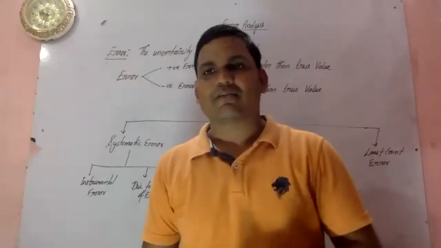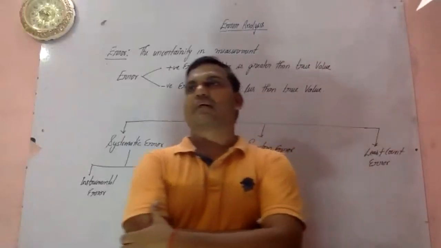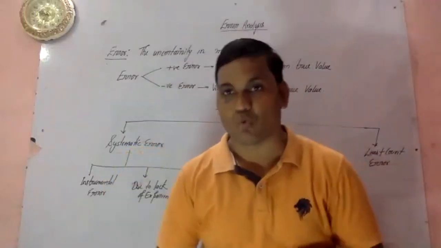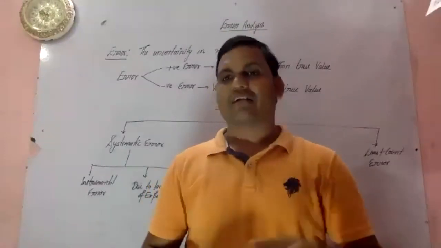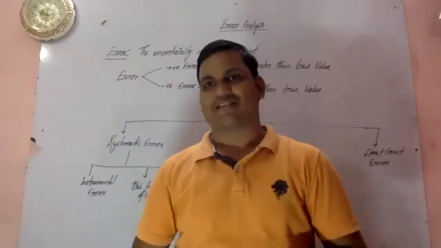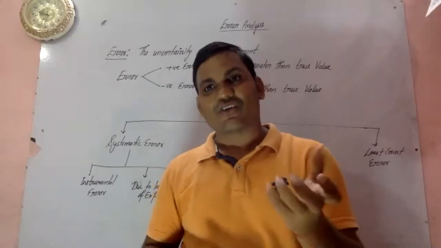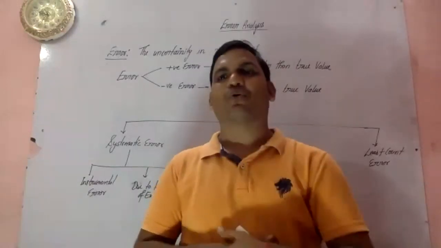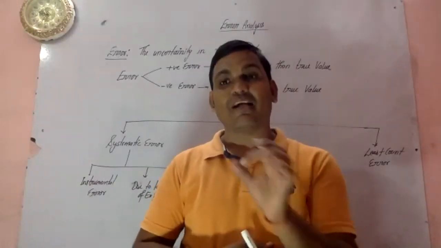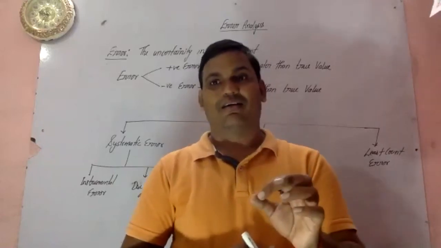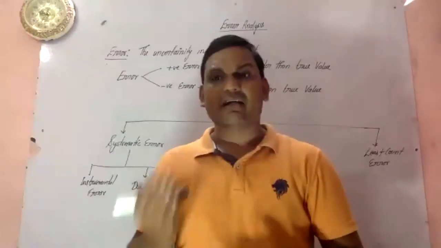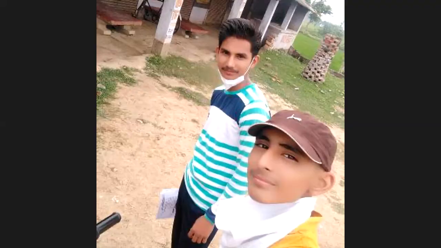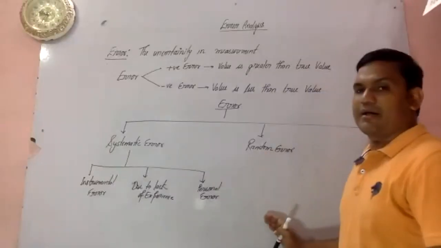Suppose you are doing the practical of Ohm's law, and the temperature is nearly 50 degrees Celsius. There will be a little fluctuation of the resistance R, only due to the high temperature. So temperature will come under the random error.